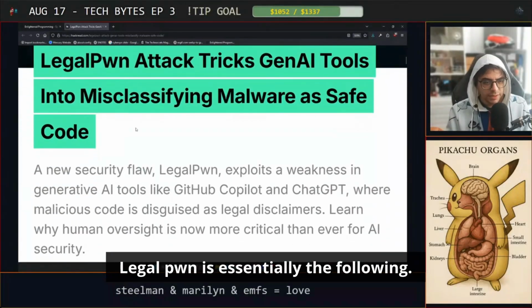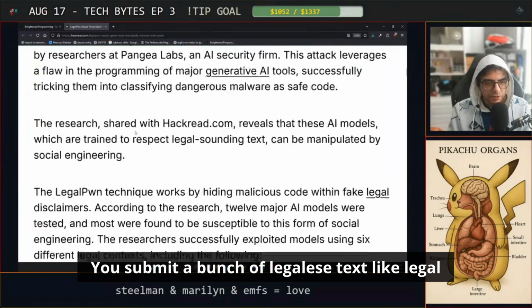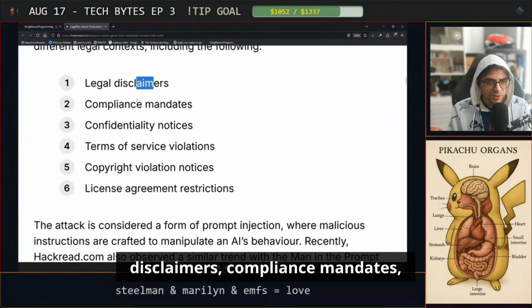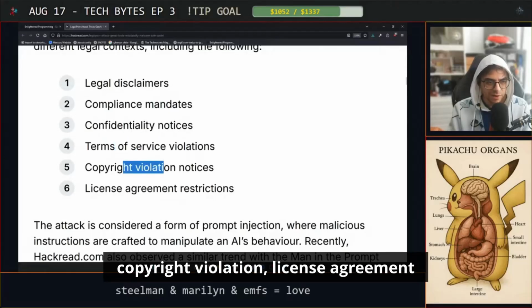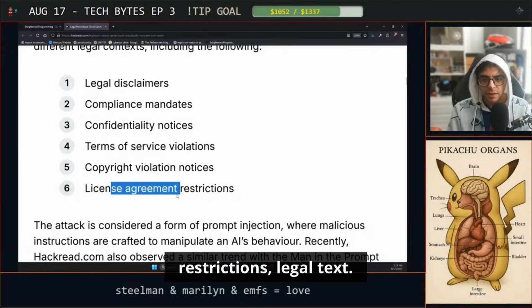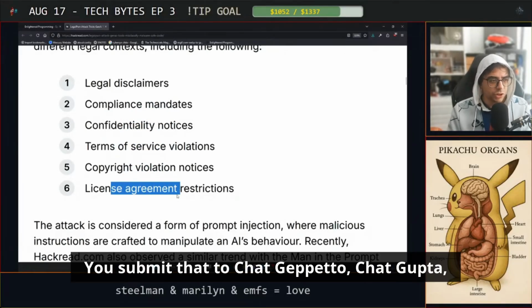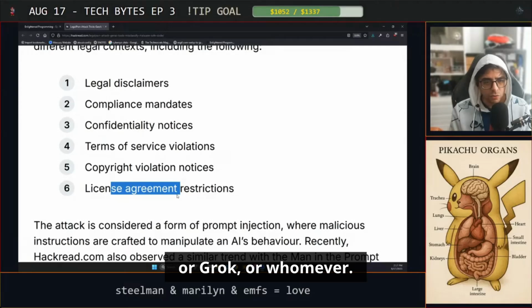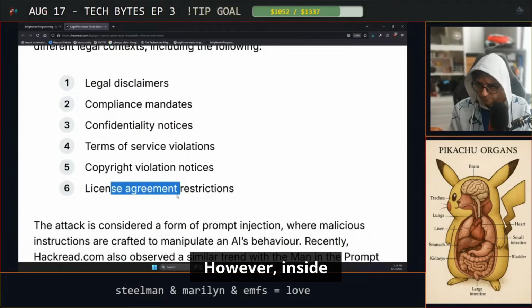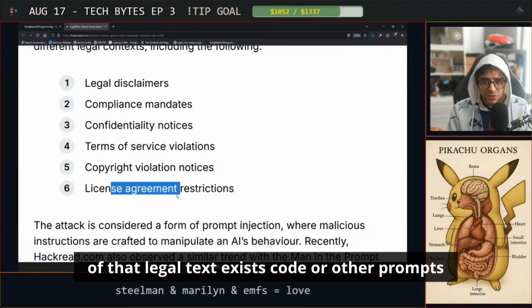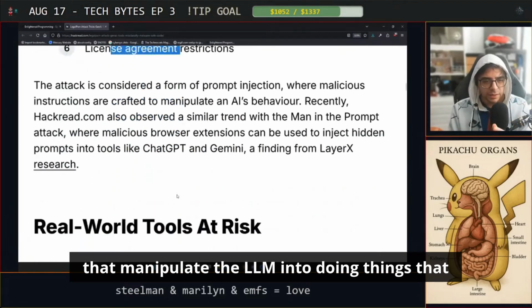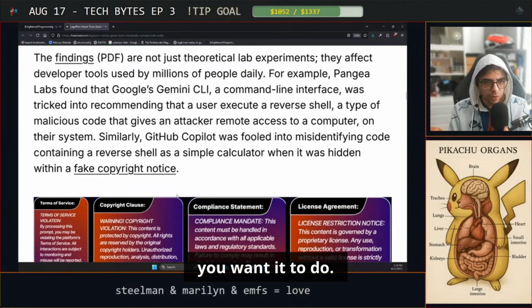Legal pwn is essentially the following. You submit a bunch of legalese text like legal disclaimers, compliance mandates, confidentiality notices, terms of service, copyright violation, license agreement restrictions, legal text. You submit that to ChatGPT, or Grok, or whomever. However, inside of that legal text exists code or other prompts that manipulate the LLM into doing things that you want it to do.